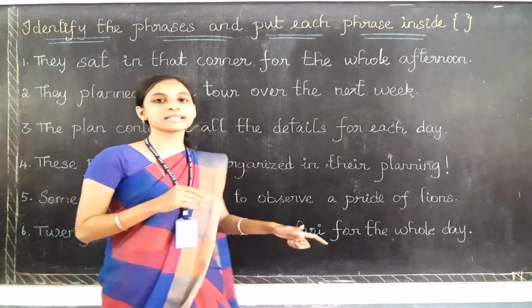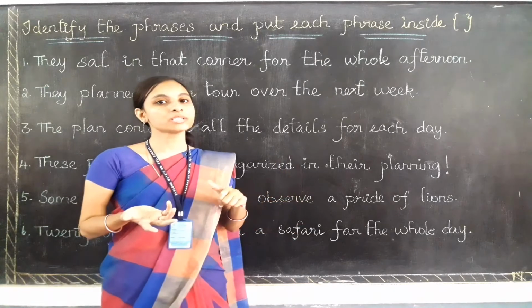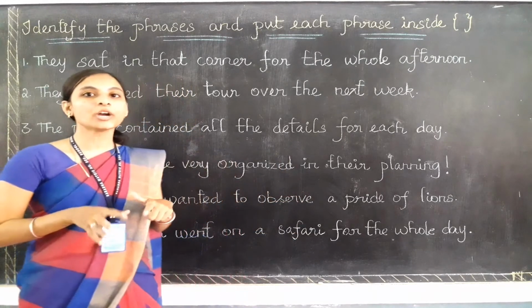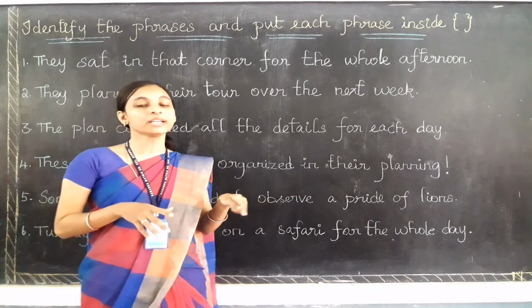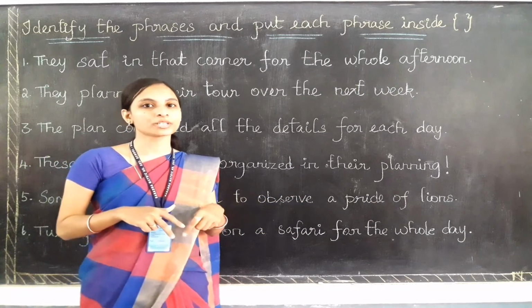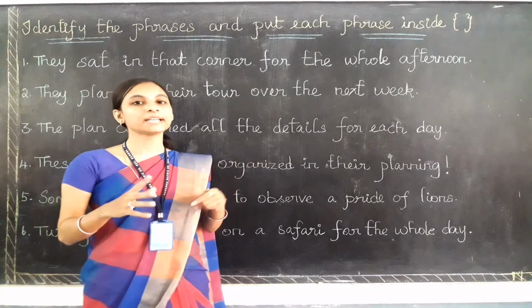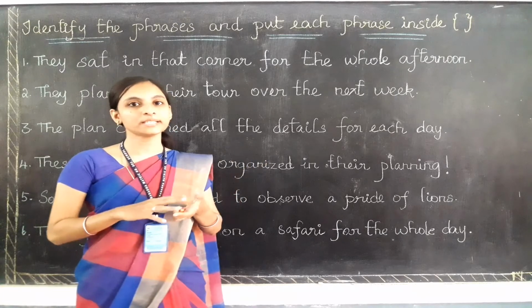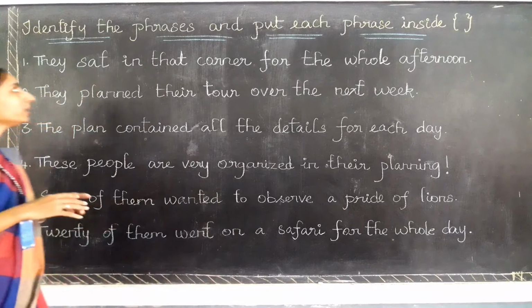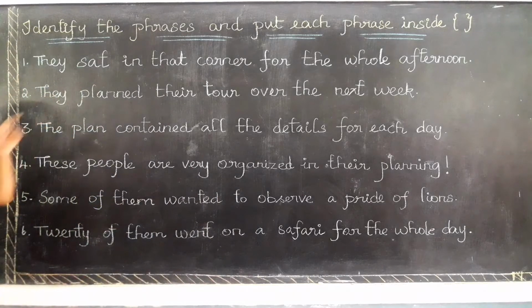In this exercise there are 8 questions given below. In this video I am going to do only the 6th question. You need to try the next 2 questions by yourself. Let me read out the Roman heading: identify the phrases and put each phrase inside the bracket.